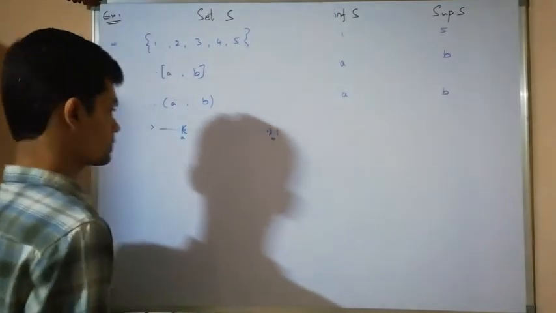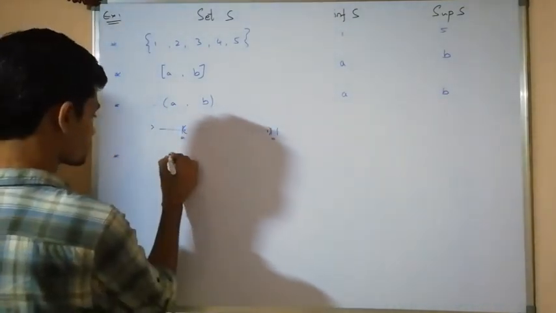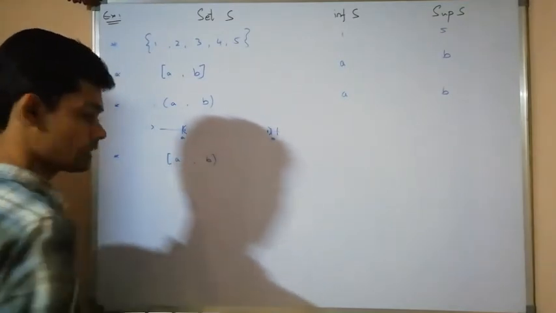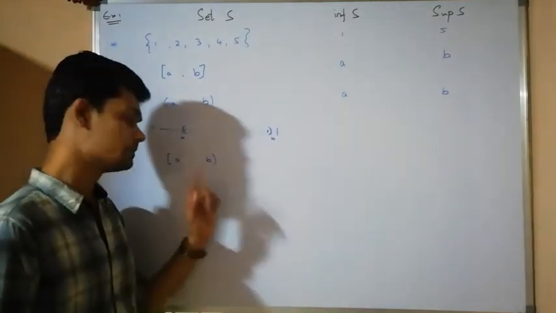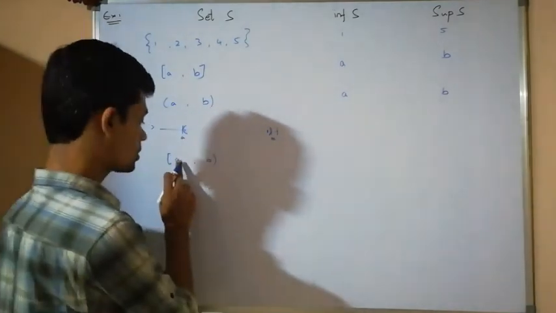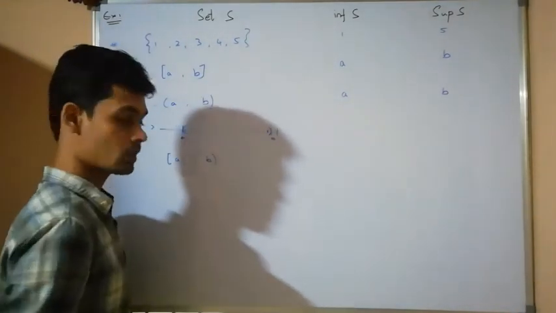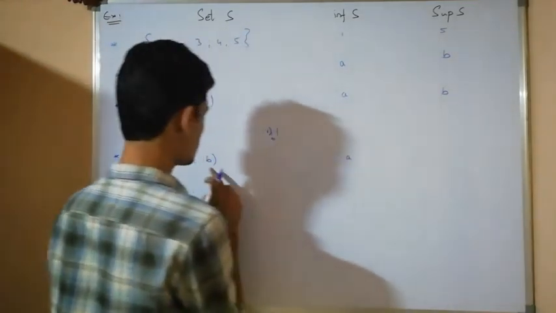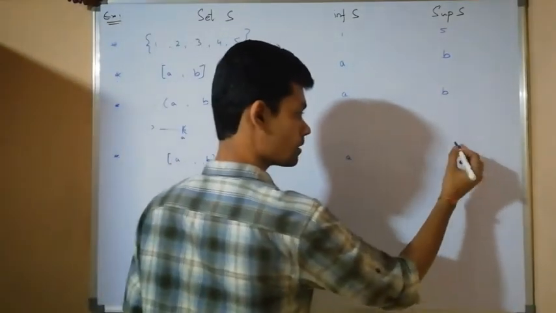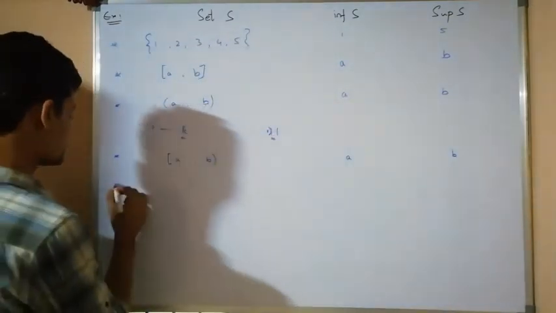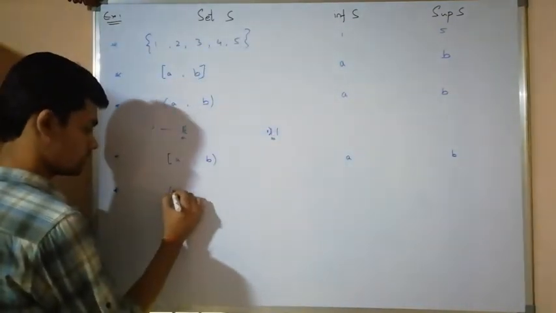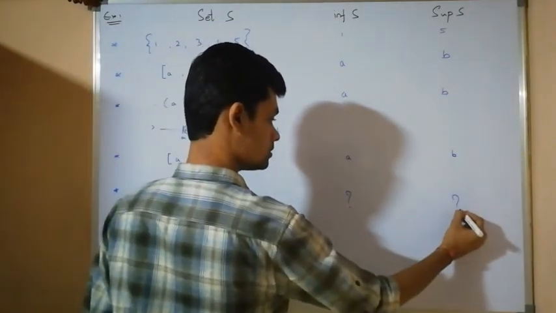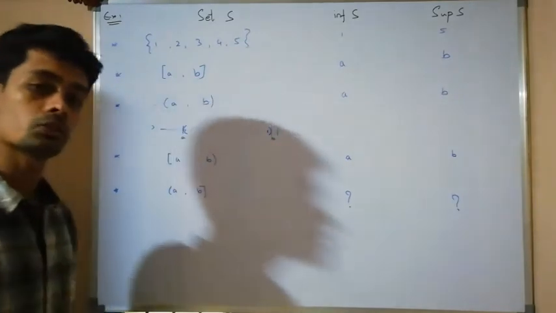Then the least upper bound is the element b. Now let us come to the semi-closed interval. Similarly, how we have solved this one, the infimum of the set is a and the supremum is b. Take this one as homework; you can solve it.